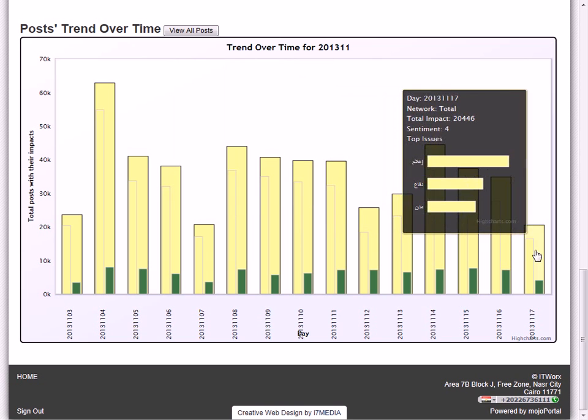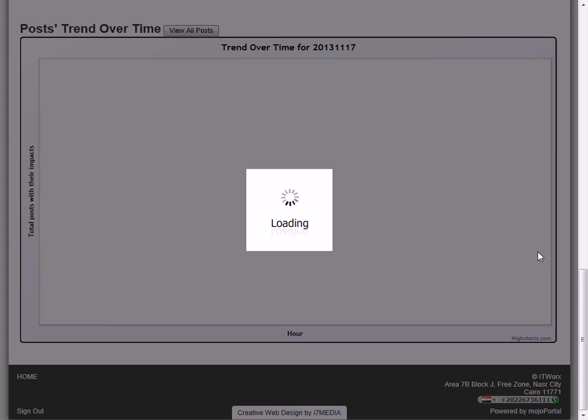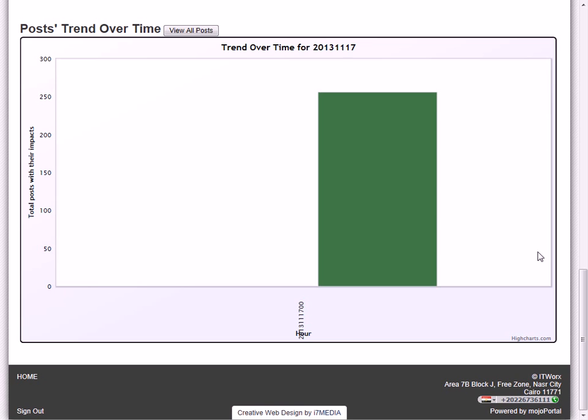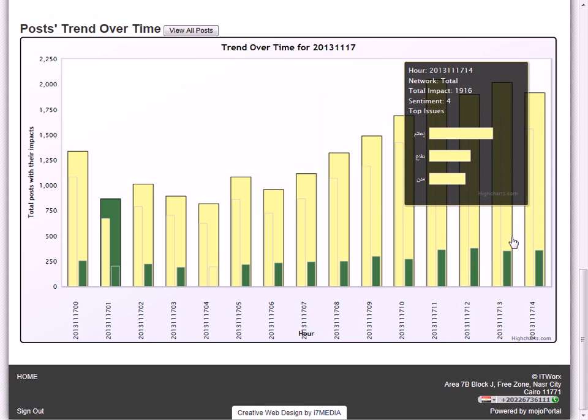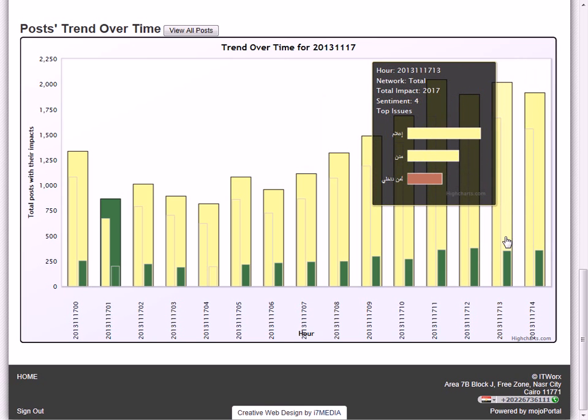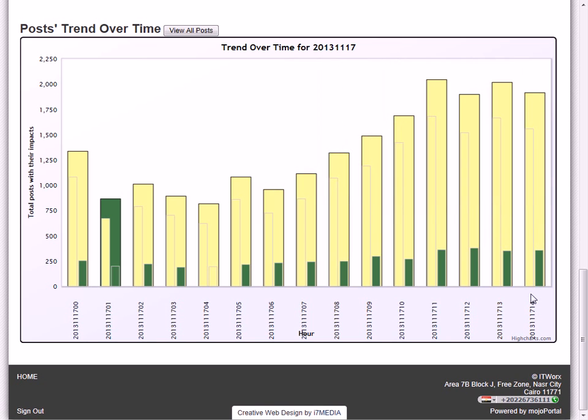And we can drill down on a specific day to see the hours of that day. So I'm clicking now on the date of today, November 17th. Here you can see the hours of today in UTC time zone. And again, the results shown on the bar will be filtered by the selected hour. So here it shows media, cities, and internal security. And as you can see, the system runs in real time up to the current hour.